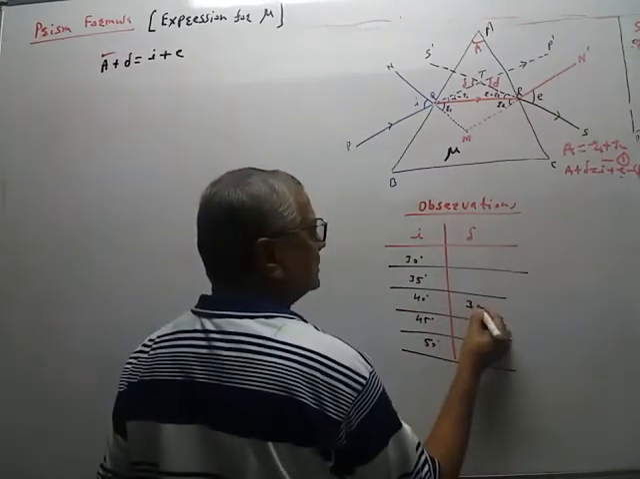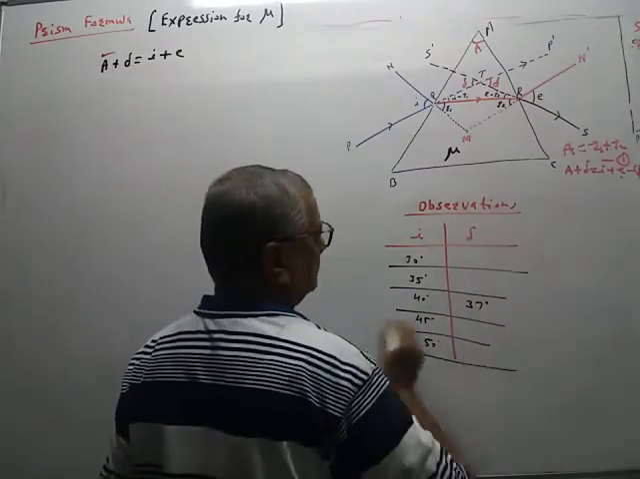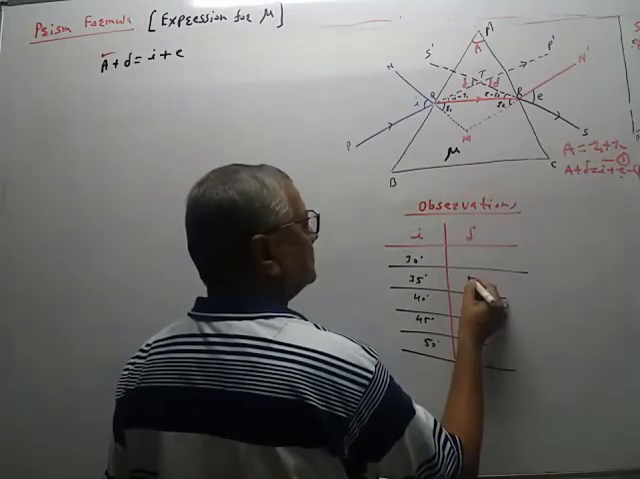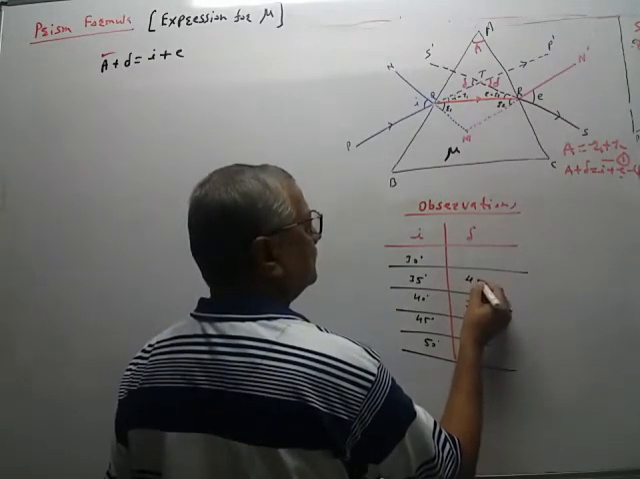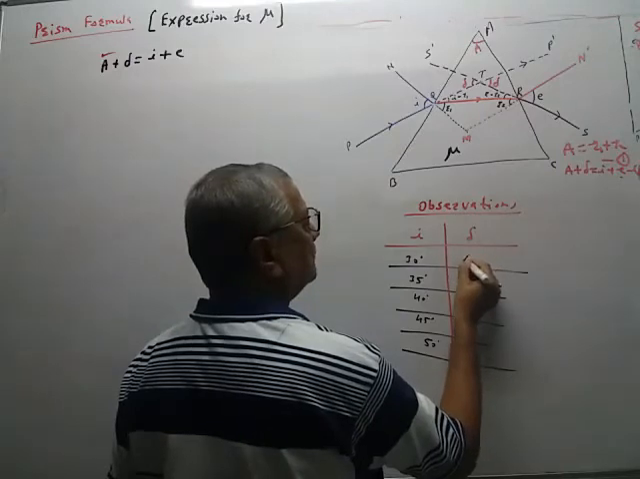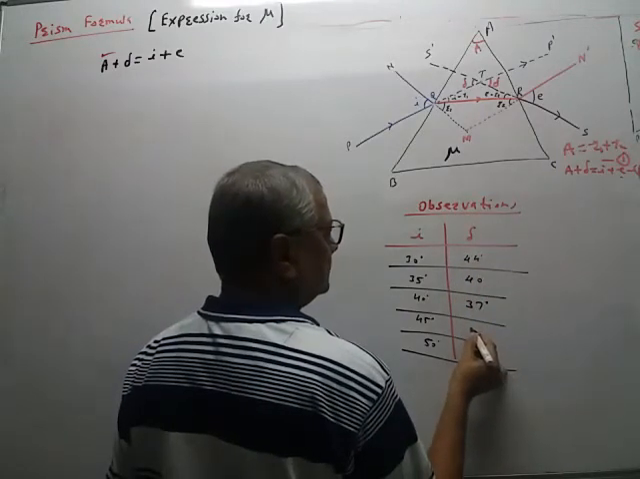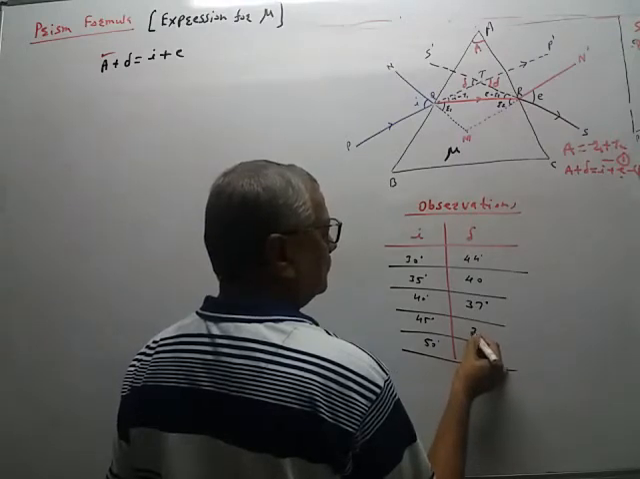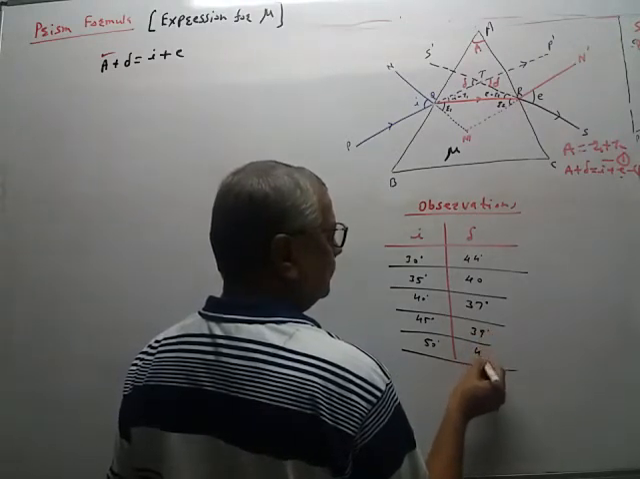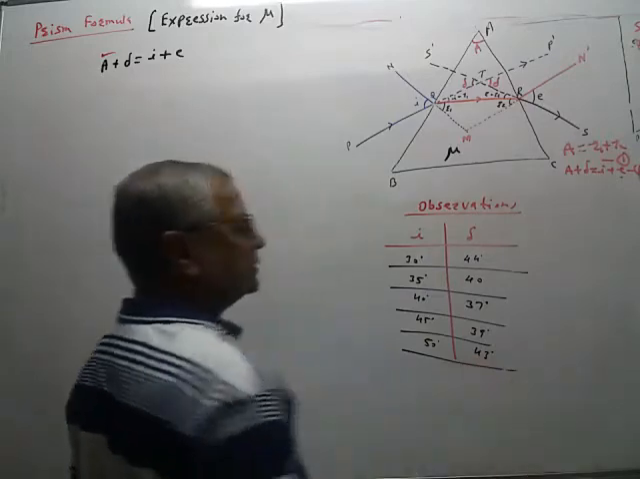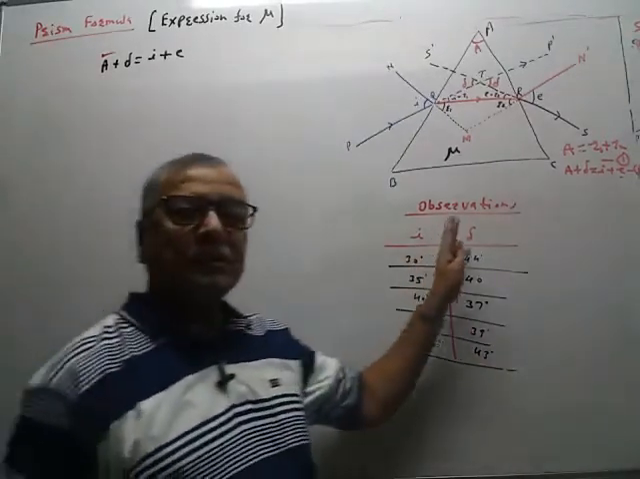Say this is 37 degrees, then this is say 40 degrees, 44 degrees, so this is 39 degrees, 43 degrees, like this. असे ऑब्झर्वेशन्स आपल्याला मिळतात.